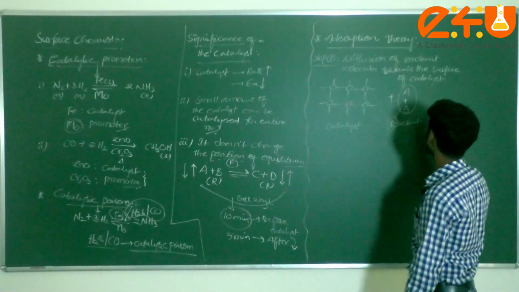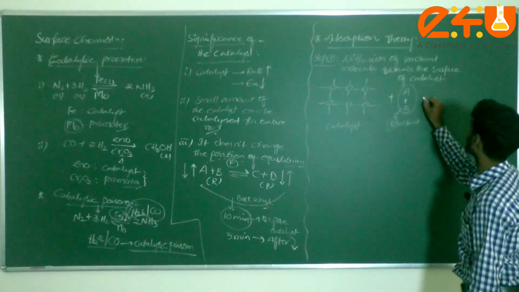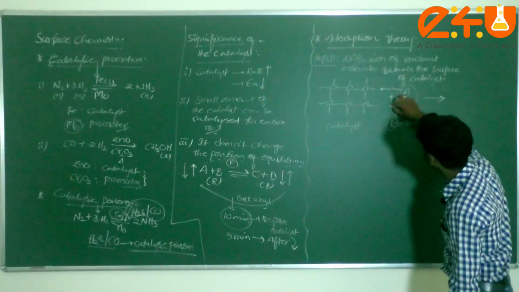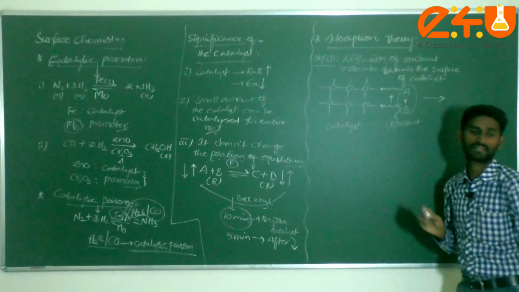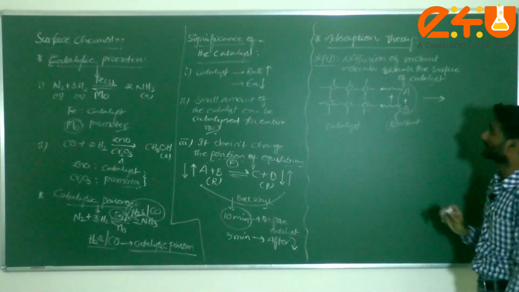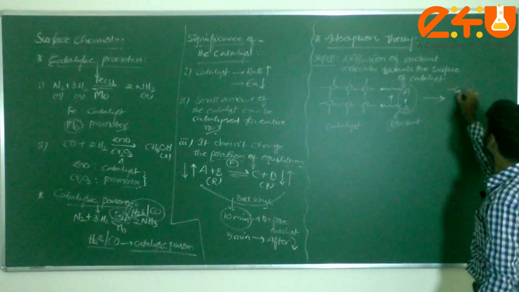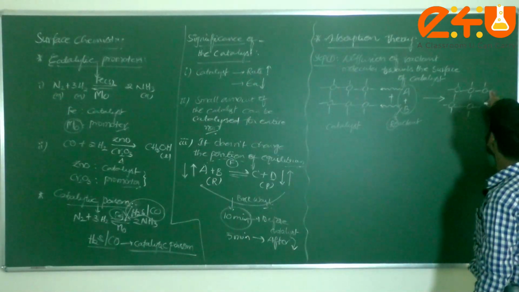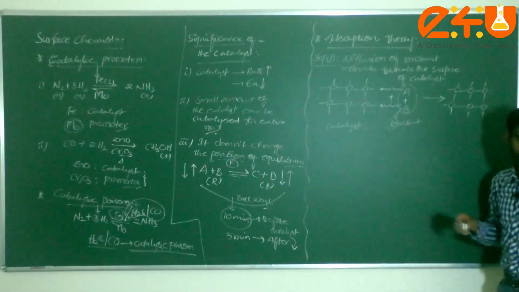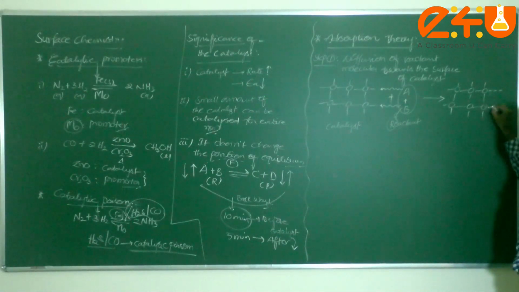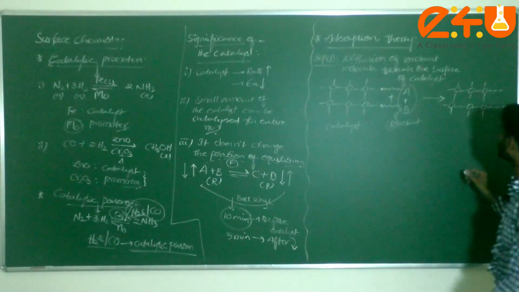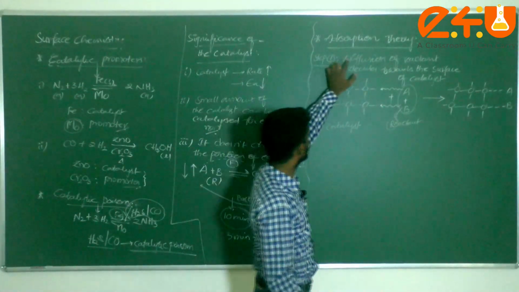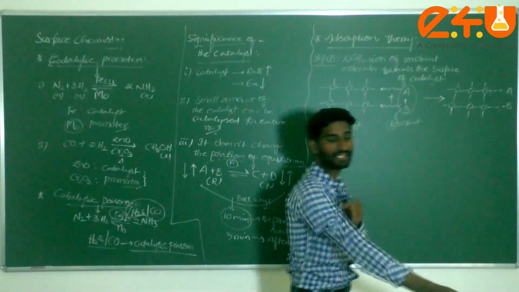In step 1, these reactant molecules slowly diffuse towards the surface of the catalyst, for the purpose of adsorbing. I write dotted lines because there is no formation of any product here. I can write A as well as B. This is step 1: the diffusion of reactant molecules towards the surface of the catalyst.